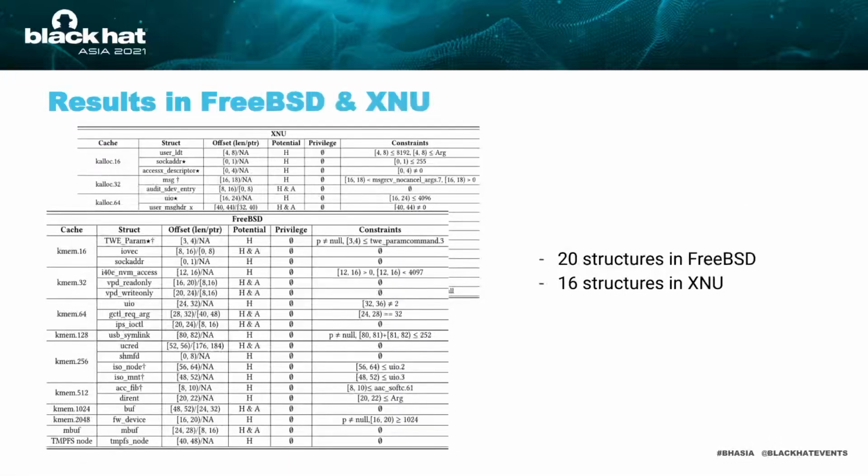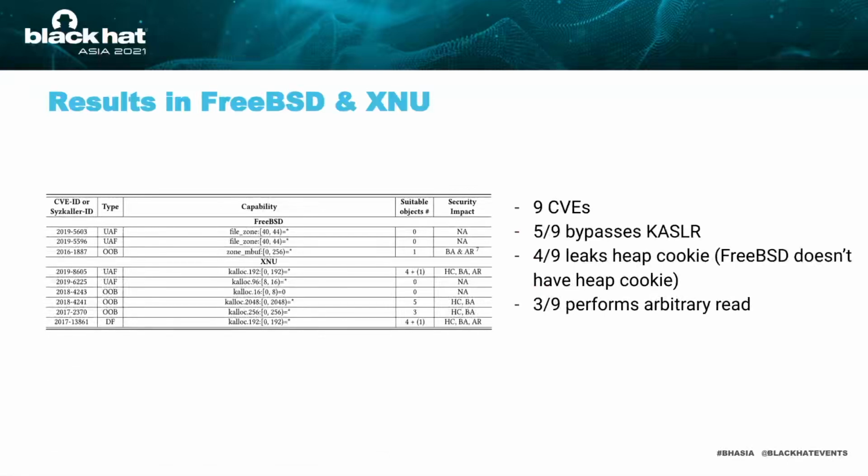How about other operating system kernels? In XNU, the static analysis tracks down 16 structures, and in FreeBSD we have 12 structures. We use in total 9 CVEs in FreeBSD and XNU. 5 of them can bypass KASLR. 4 of them leak heap cookies, because FreeBSD doesn't have heap cookie. 3 of them can perform arbitrary read. It seems elastic object attack is an issue not only in Linux, but also in FreeBSD and XNU.